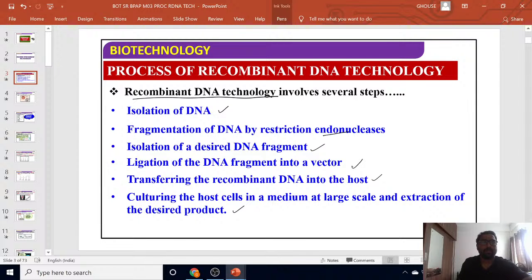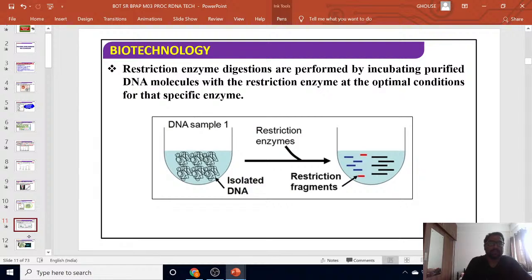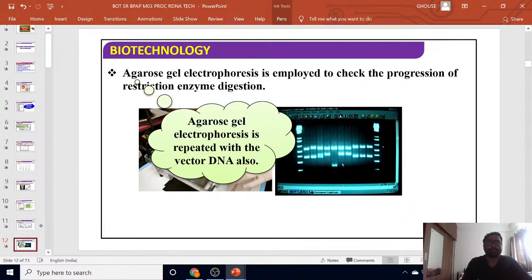Students, today we are going to focus most on Agarose Gel Electrophoresis, which means separation of DNA. Here you can see it clearly. In this chapter we are going to learn this. First of all, after isolating the DNA, we have to go for restriction digestion.